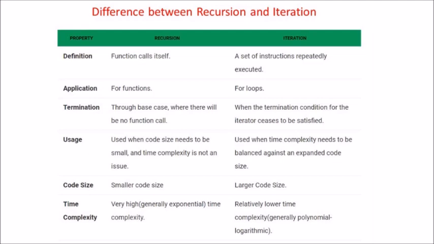Next thing is, very high exponential time is needed in recursion and relatively lower time is needed in iteration. Then recursion is obviously complex, and iteration is not very complex and can be easily written.